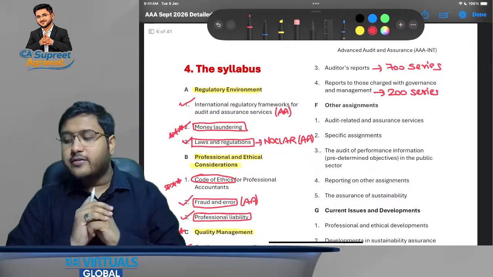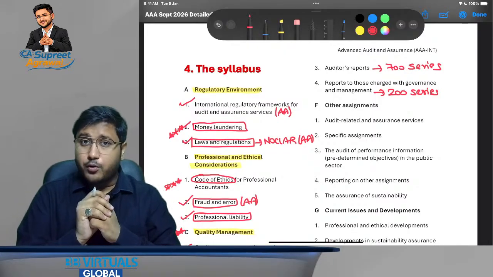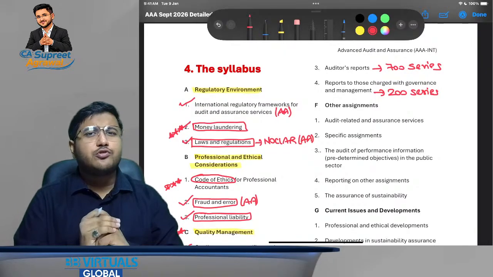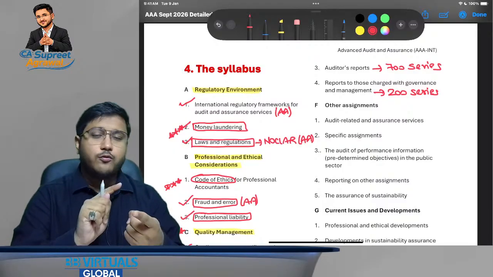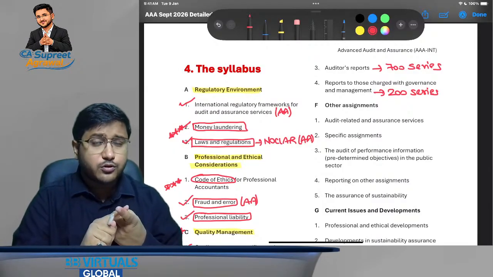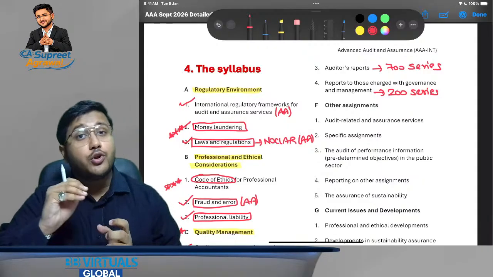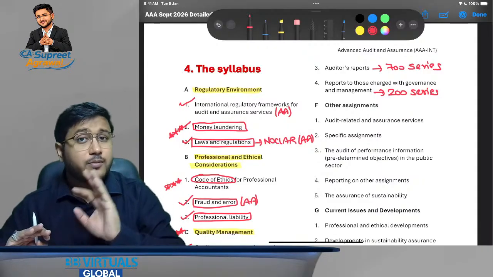Now, reports to those charged with governance and management. This is going to be important because whatever issues you have identified, you have to report them to whom? To the management, and to those charged with governance also. But these are issues which are not going to form part of the report.